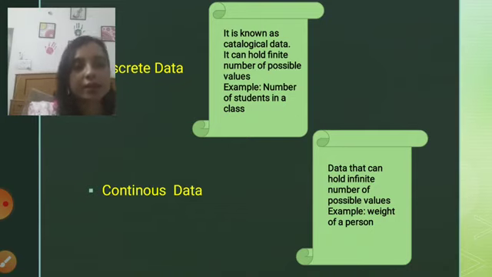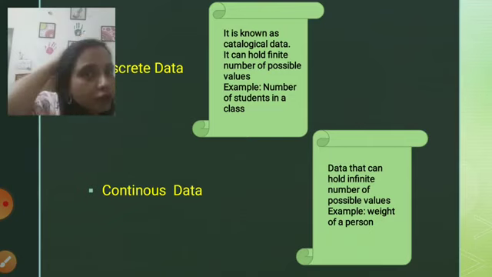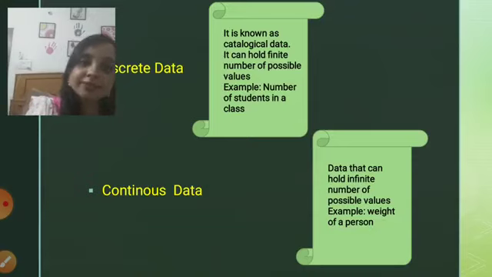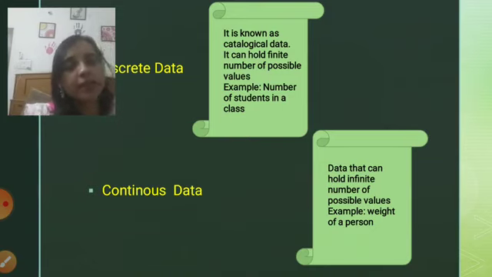So it has many values. If we talk about percentage, if you are saying your percentage is 70, it is not like it is 70 only. You may have 70.2, 70.3, or somebody may have 70.31, 70.32. There are many possibilities in this case. So this kind of data is known as continuous, in which a number can hold an infinite number of values. I hope I am clear with both these terms, that is discrete data and continuous data.